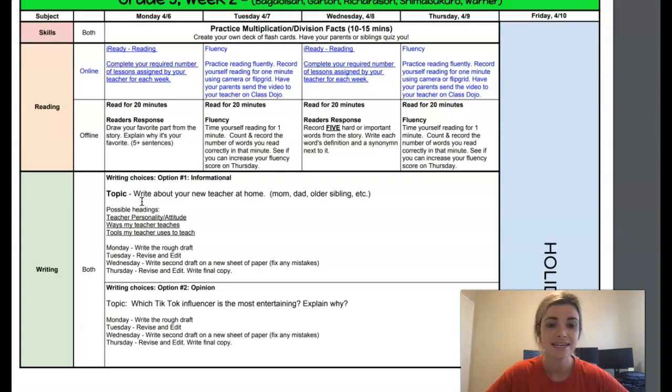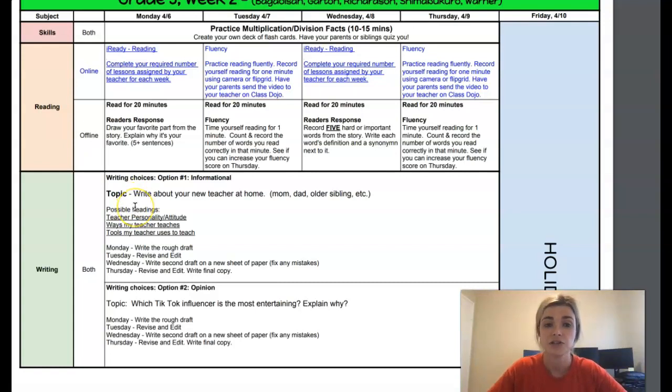For writing, this will be where you see that things are a little bit different. So we gave you 2 options. And this week, one of your options is informational. So it's where you're giving information. It's a little bit more formal of your writing. And the topic for this week would be write about your new teacher at home, mom, dad, older sibling, etc. So who is helping you at home, if anyone is helping you at home to get your homework done.